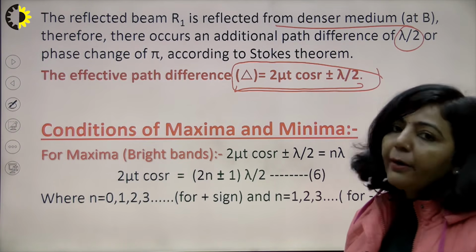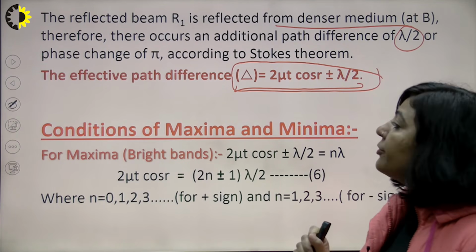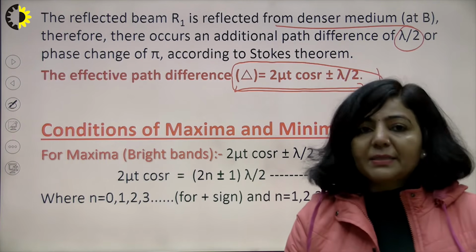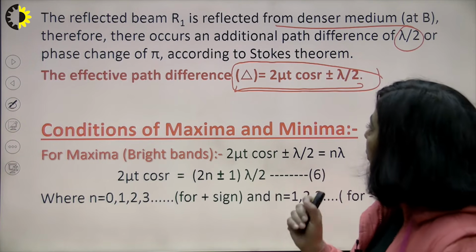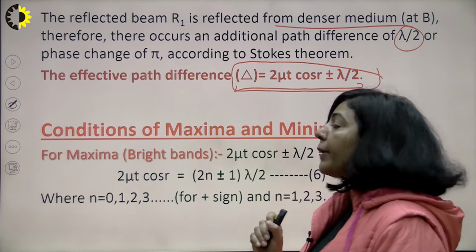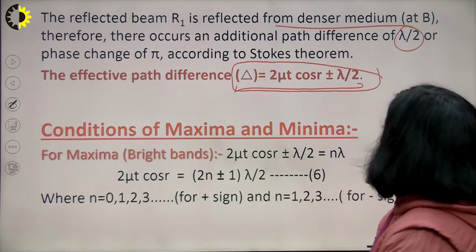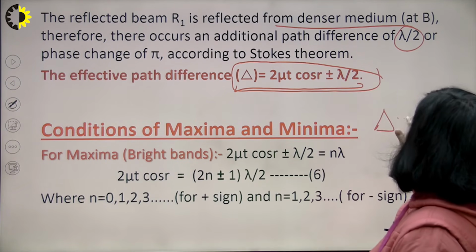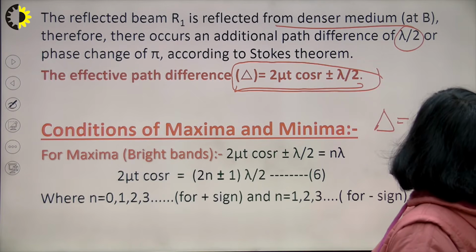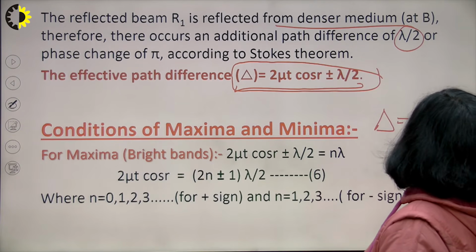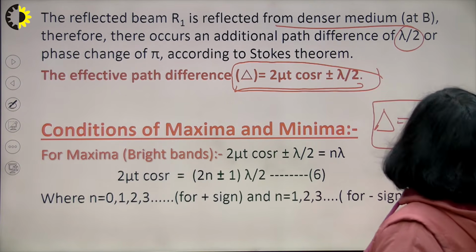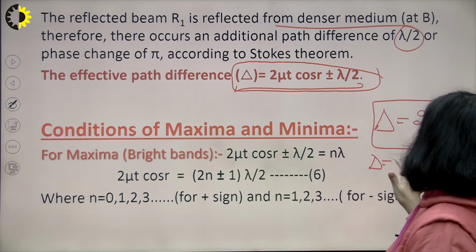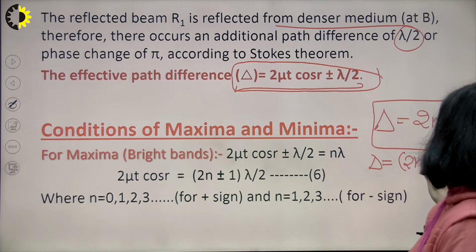Now this is the path difference, and it will decide the conditions for maxima and minima. For maxima, the path difference should be an even multiple of lambda by 2. This is the condition of maxima, and the condition of minima is that the path difference should be an odd multiple of lambda by 2.